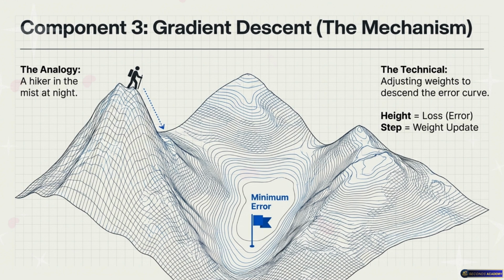In this analogy, the height of the mountain represents your loss, the error. So being high up on the peak means I have high error, which is bad. And being deep in the valley means low error, which is good. Exactly. You want to get to the bottom, but you can't see a thing. So what do you logically do?